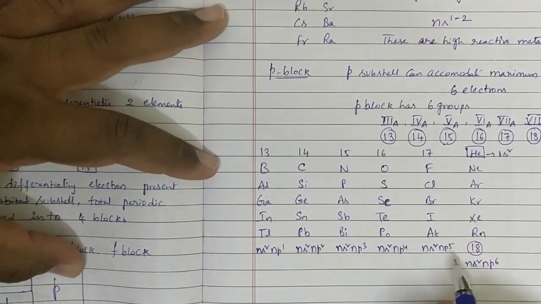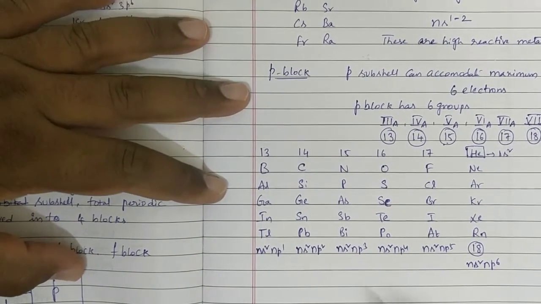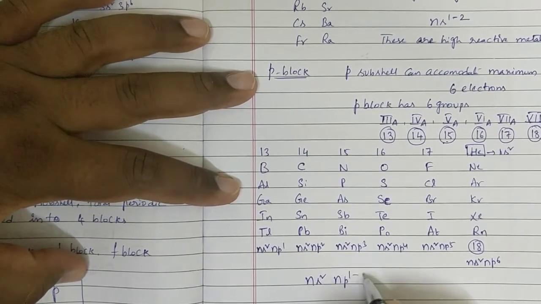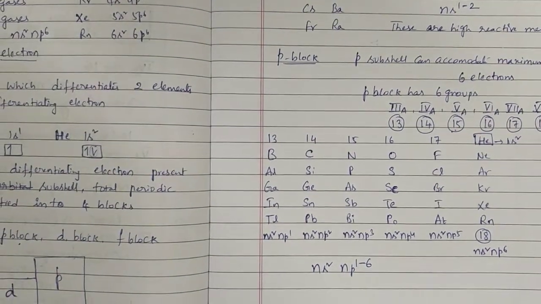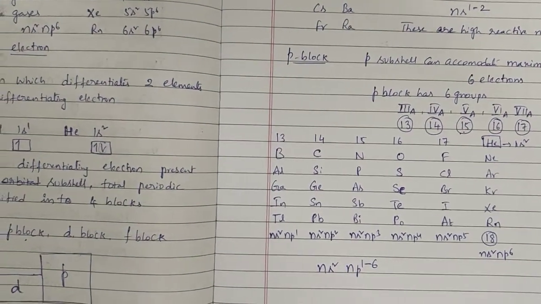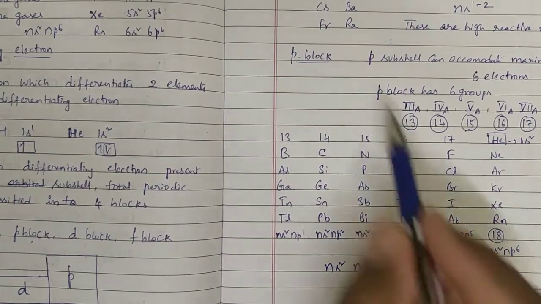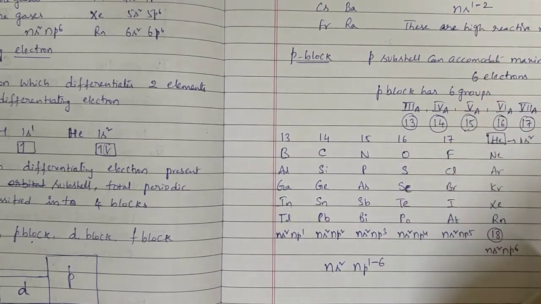By seeing this, the general outermost electronic configuration of P block is ns2 np1 to 6. The general outermost electronic configuration of S block is ns1 or 2.